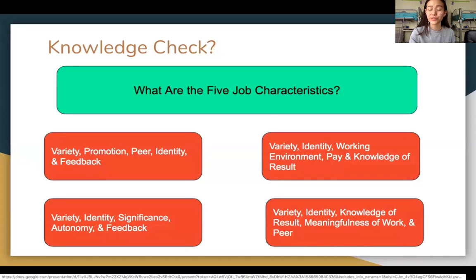Promotion and peer are actually job motivation factors instead of the 5 job characteristics, and that is the reason why this is not a correct answer.